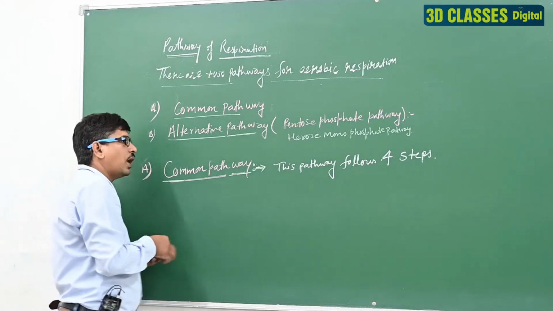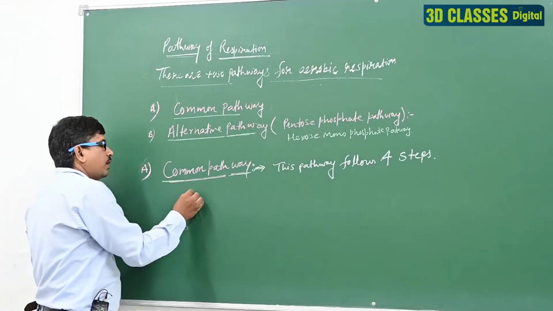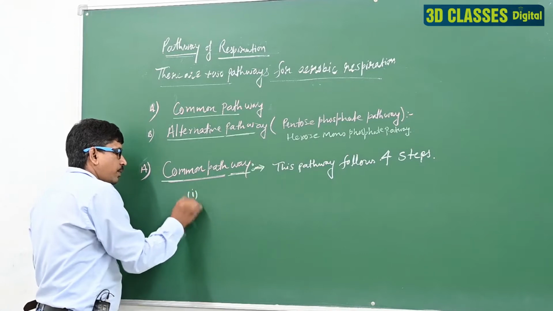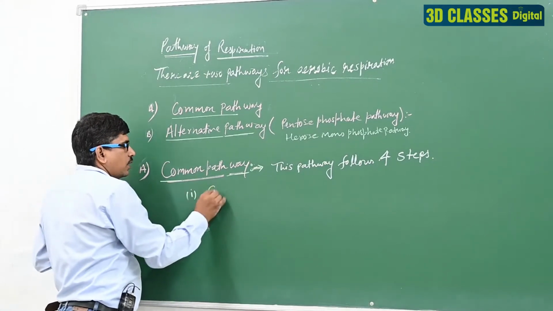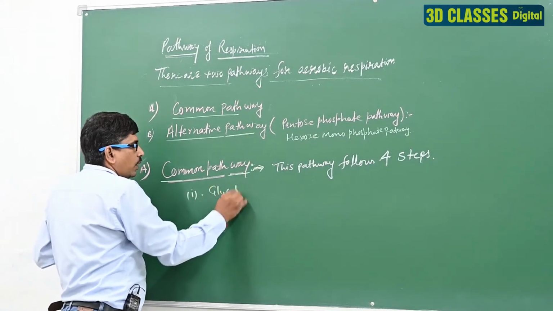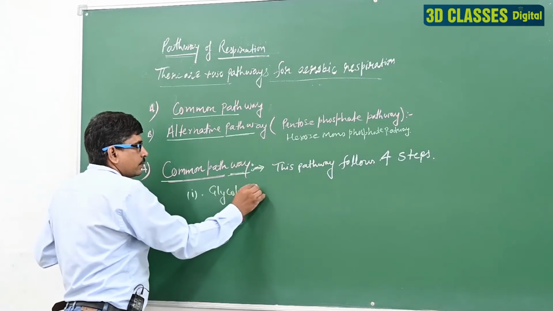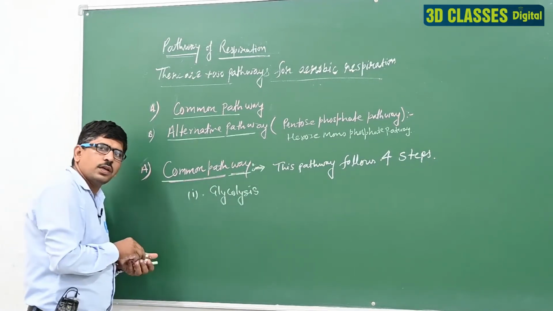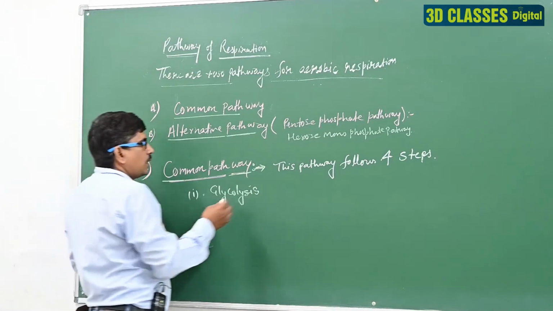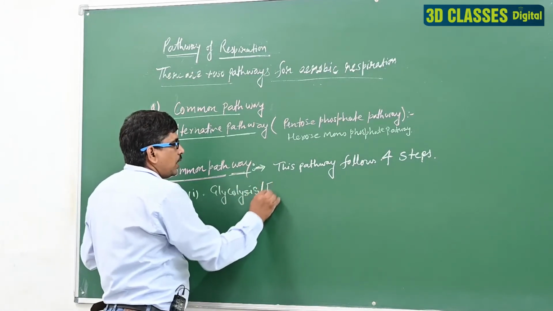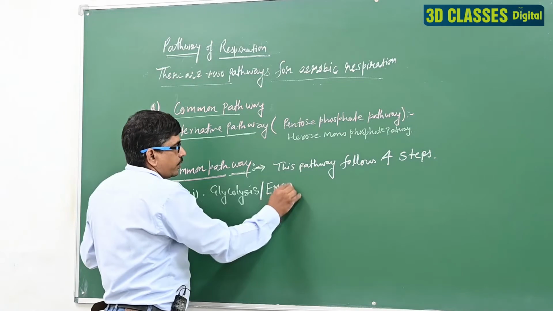And these steps are: the first one is glycolysis, or we can say the EMP pathway.